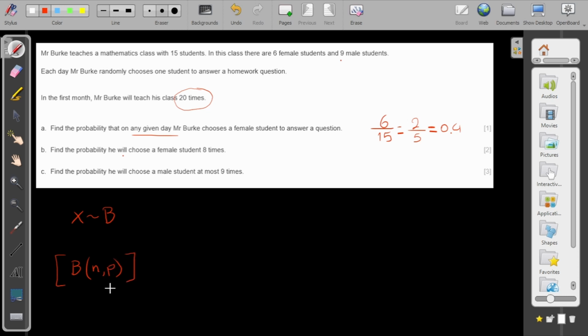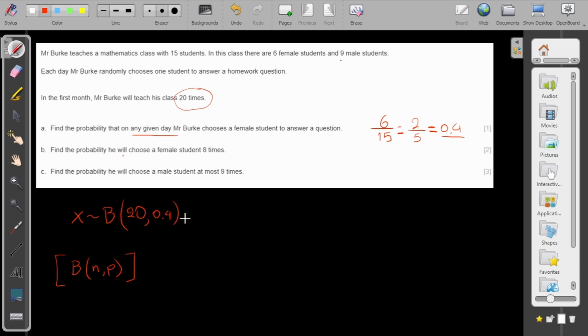What I mean by success is what I consider success, in this case choosing a female. So the variable X follows a binomial distribution with number of trials 20, because it's 20 times that he teaches, comma, what's the probability of success? I found it in my first question, it is 0.4.